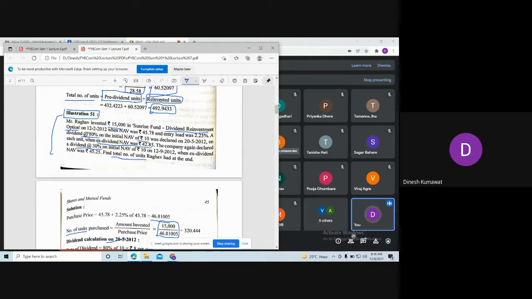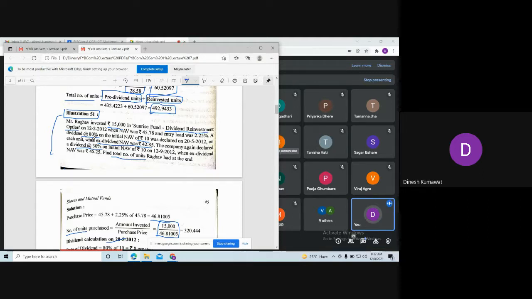Now observe what is the rate of dividend in this case. 80%. See, I already told you rate of dividend is always rupee value per unit. Can I say 80% is a rupee value? No, sir. But if you read this line properly, what do they tell us? A dividend at the rate 80% on the initial net asset value of rupees 10. Means what? This 80% is on which amount? That is initial net asset value of rupees 10.